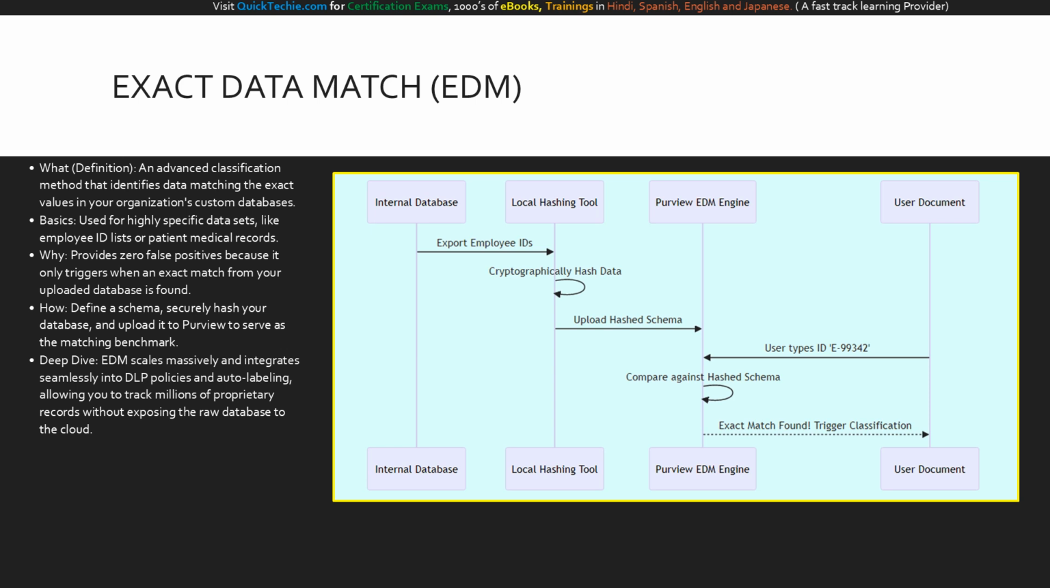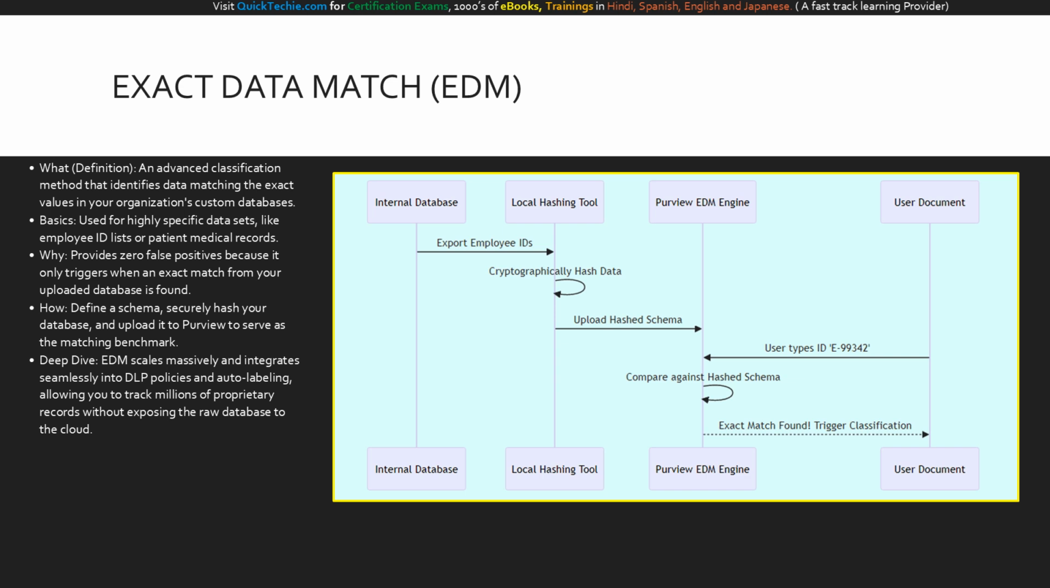How is this achieved securely? You define a schema, extract your database, cryptographically hash it locally, and upload that hashed payload to Purview. Purview never sees your raw plaintext data. This allows you to classify and protect millions of custom records across Microsoft 365 with absolute precision.